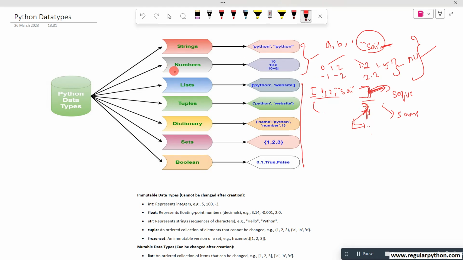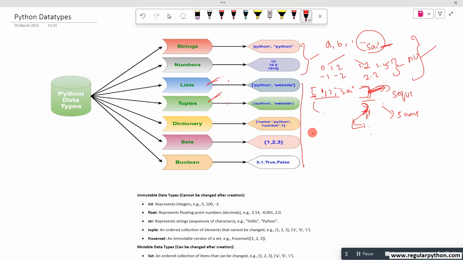So in which situation you select the list and in which situation you select the tuple completely depends on the data requirement. If you want to edit the data, select the list. If you don't want to edit anything, select the tuple. That's it.